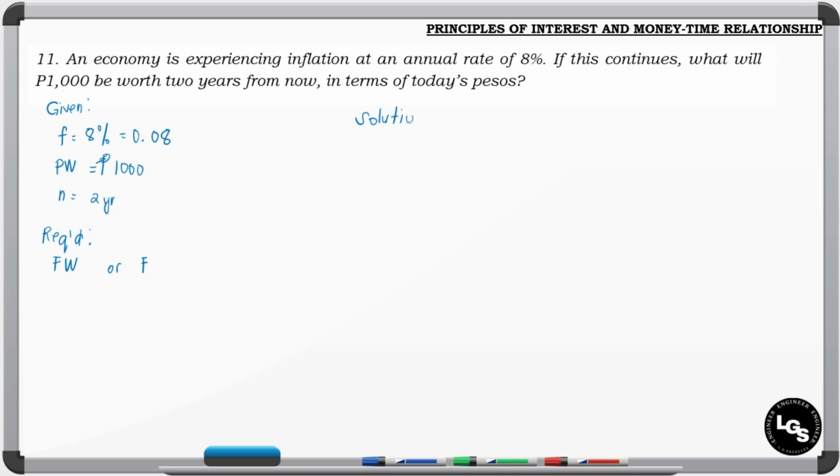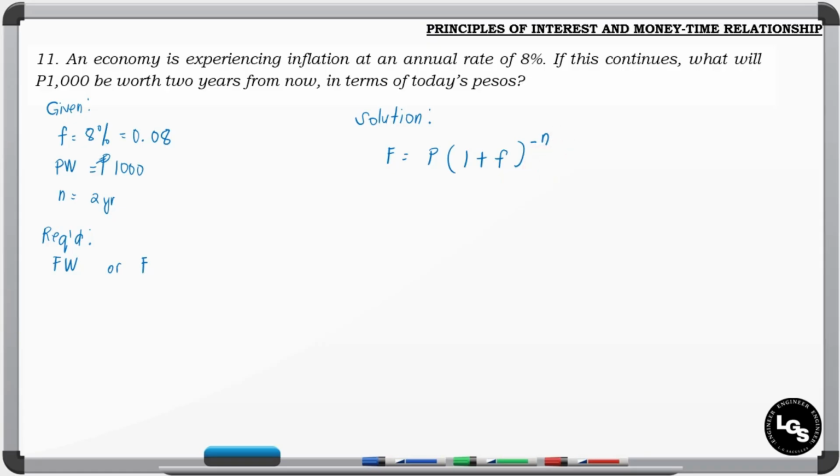So the formula that we can use here is the second formula. That is F is equal to P times 1 plus F raised to negative N. So take note of the problem. We are experiencing an inflation rate equal to 8%. If this inflation rate continues, what will be the worth of our 1,000 pesos after 2 years when we compare it to today? So that is the question. So we have the P, which is the PW, or the present worth, which is 1,000 pesos. We have F, the inflation rate, and N is the number of years.